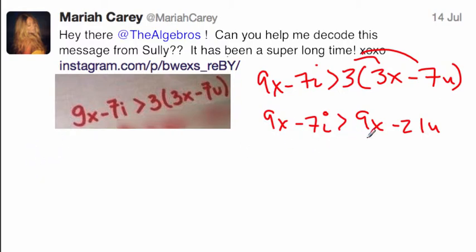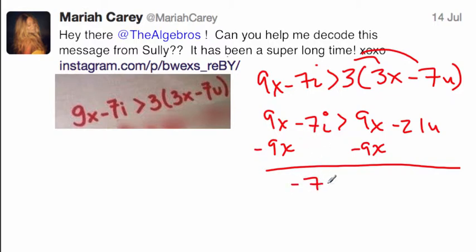Alright, let's get rid of the x's. We have 9x on both sides, so let's subtract 9x. What do we get when we do that? If we subtract 9x, they cancel, and we get negative 7i is greater than negative 21u. Now we've got to divide by negative 7.